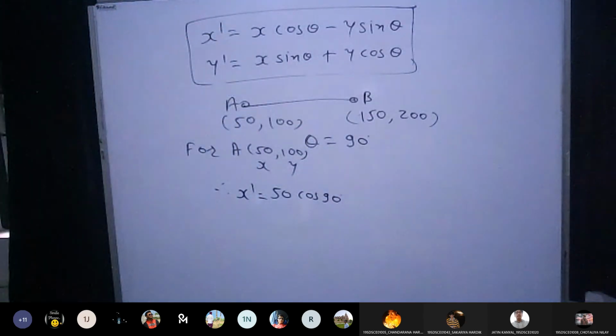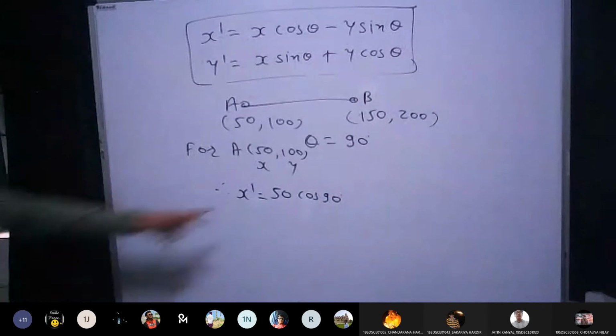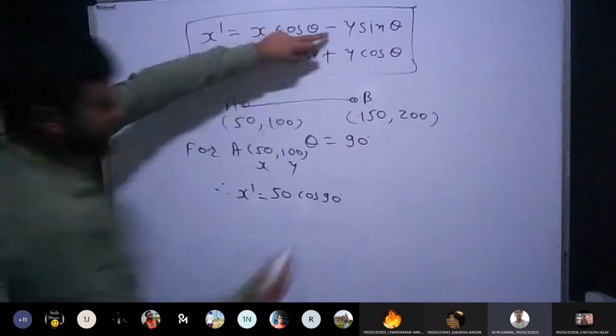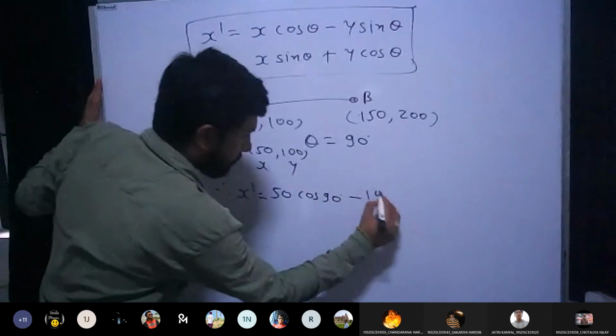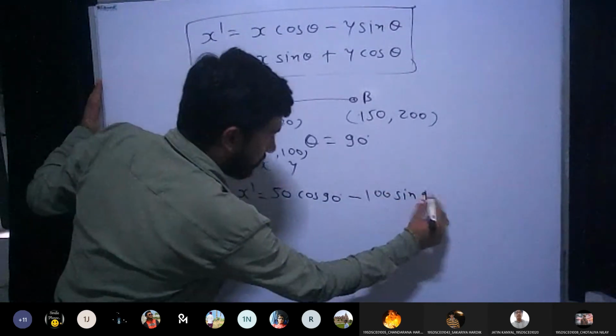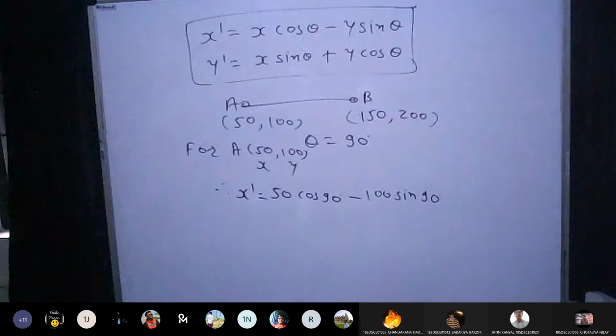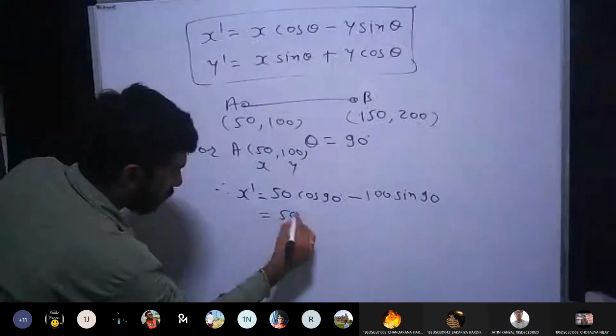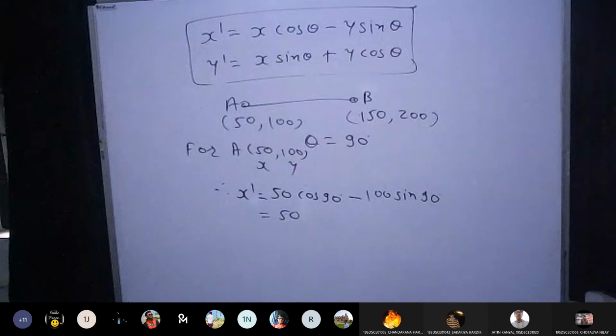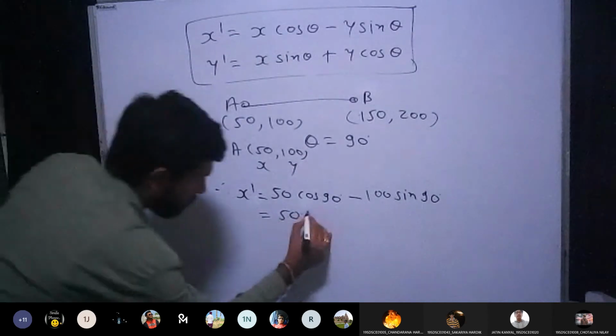50 into cos 90, minus y, which is 100, into sin 90. Just find the value. Can anyone tell me what is the value of cos 90? 0. Very good. Cos 90 is 0.